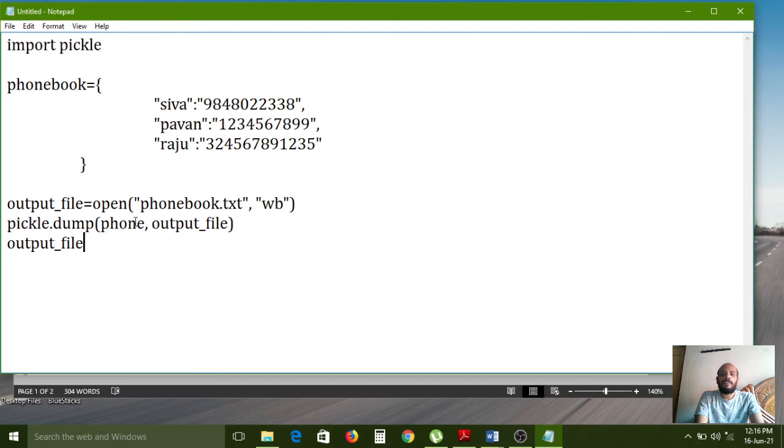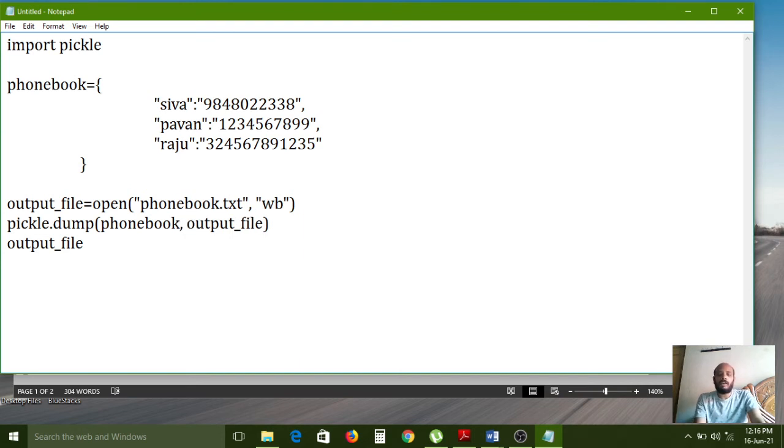The pickle.dump method will pickle the data in the form of a stream of bytes. So why do I need to pass these two parameters here? Here phonebook is the object reference, so we need to mention phonebook, comma.